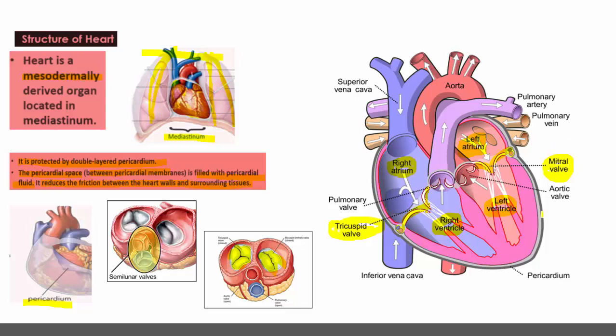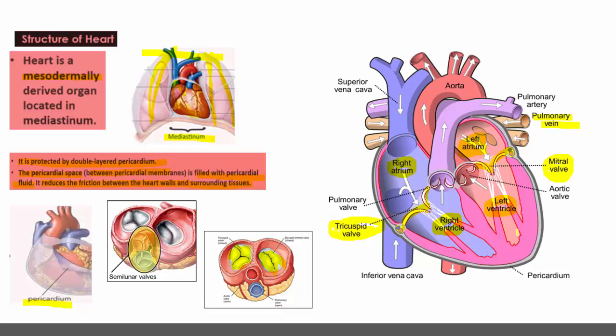Then the different blood vessels from the right ventricle. The pulmonary vein, here it is marked, arises from the base of the right ventricle, and this carries deoxygenated blood to the lungs for the purpose of purification.